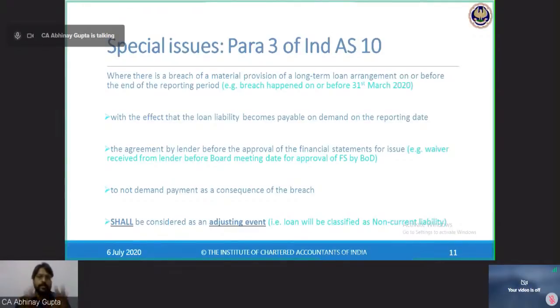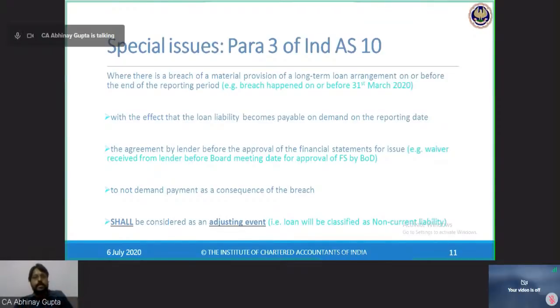And if HDFC Bank relaxes me from this demand of the full loan, then only can I present that loan liability in my books of accounts as a non-current liability.